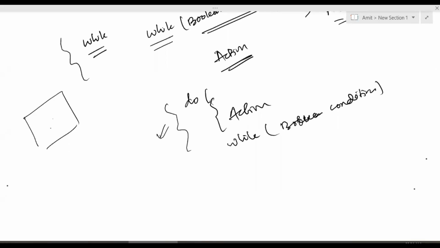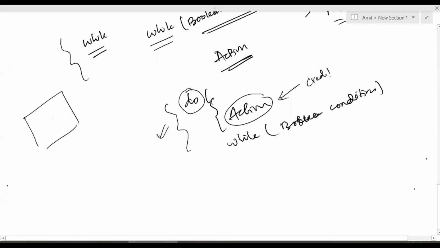Maybe I'm going in a loop and performing some set of tasks and actions, but the first thing is I need to validate the credentials of the user. So to do that, I will have a do while loop. So do action. Here I may be performing the credentials verification. And then finally, a Boolean condition, like if the credentials are false, come out of the loop. Something that way. But anyways, we will be discussing more on these concepts.